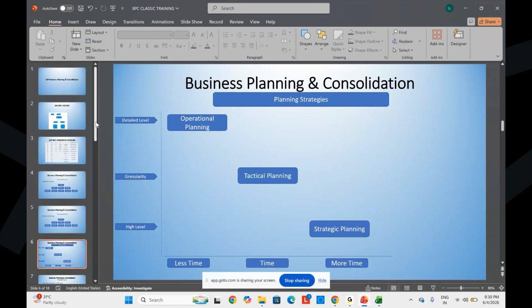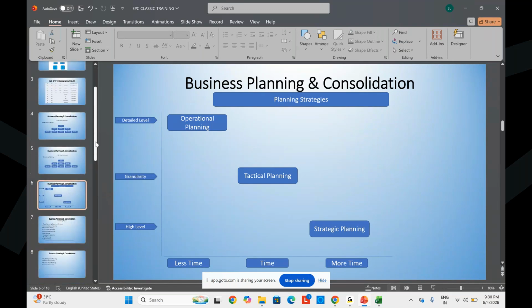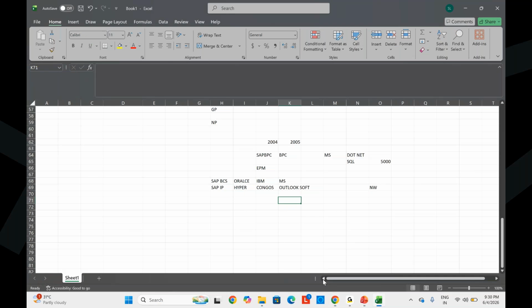Anything else about BPC, Silas? No, no. So many things are there. How it works, like data architecture, data flows, all that will be there. But this is a high-level overview, basic overview.